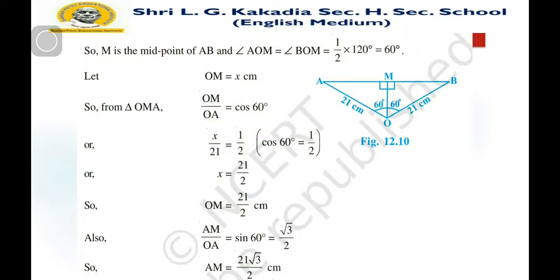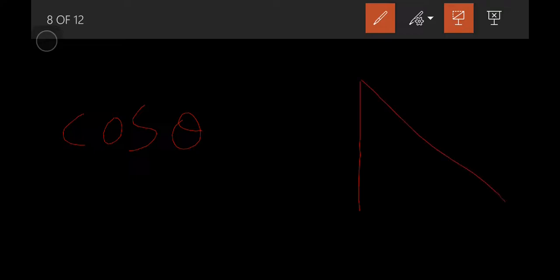Now about cos theta. First let us learn about cos theta, which we study in trigonometry. Given that triangle OMA is a right triangle, for a right triangle we can use trigonometry.